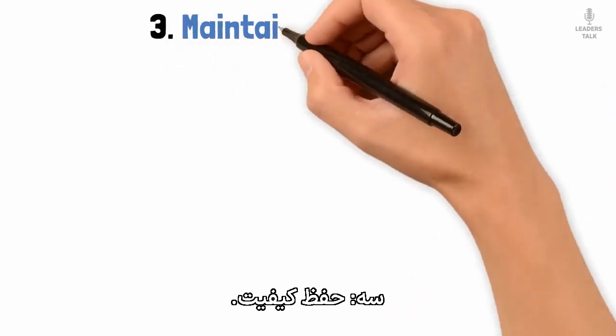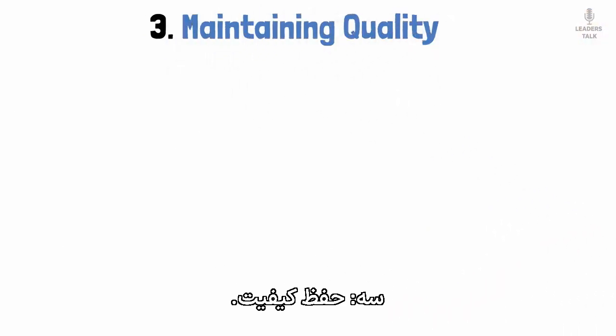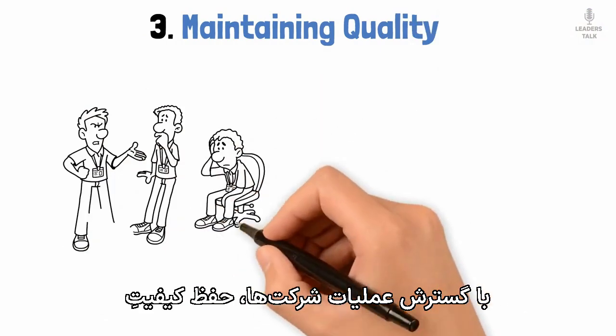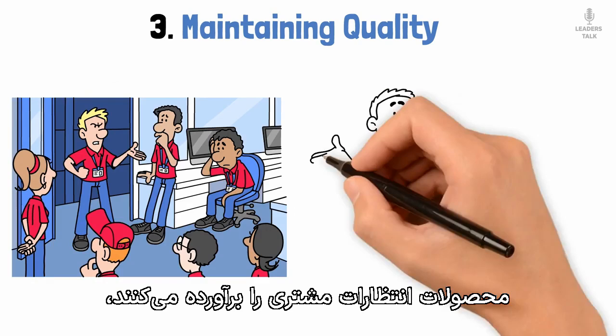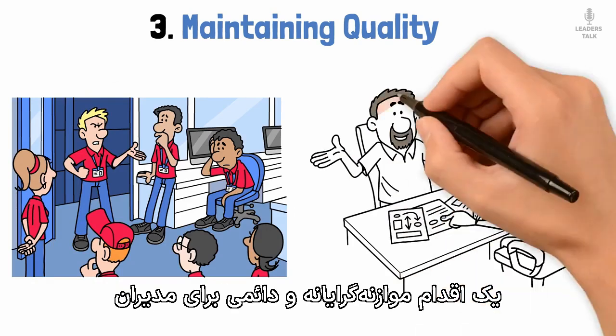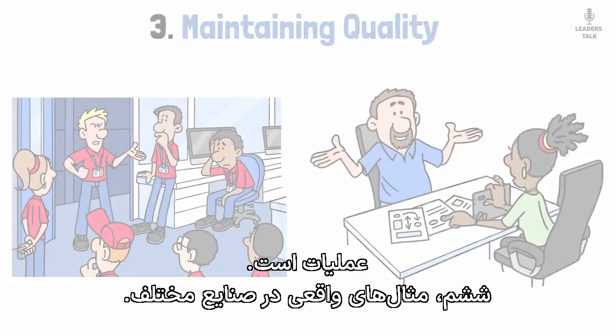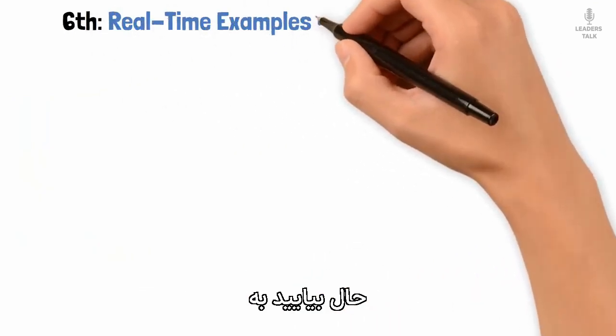Third, maintaining quality. As companies scale their operations, maintaining consistent quality becomes difficult. Ensuring that products meet customer expectations is a constant balancing act for operations managers. Sixth, real-time examples in various industries.